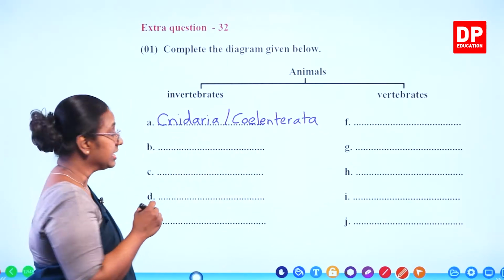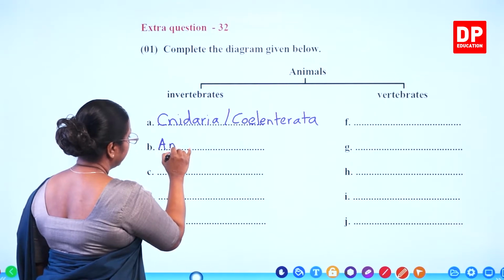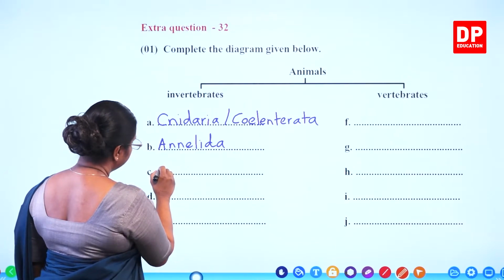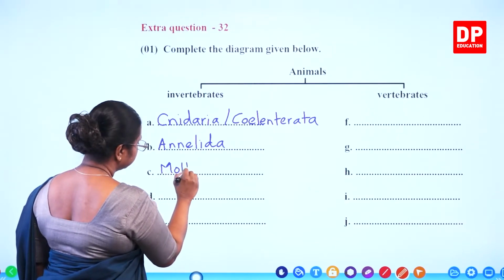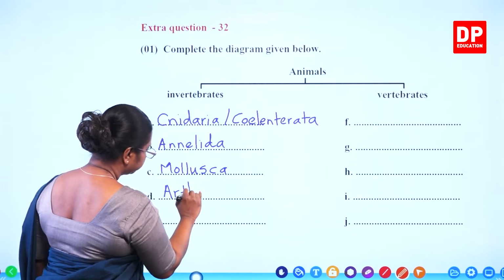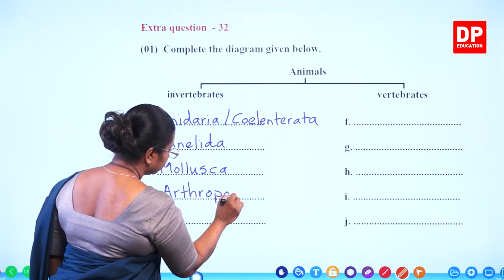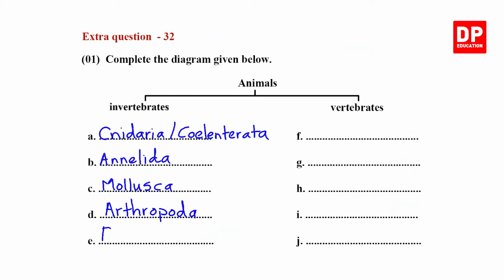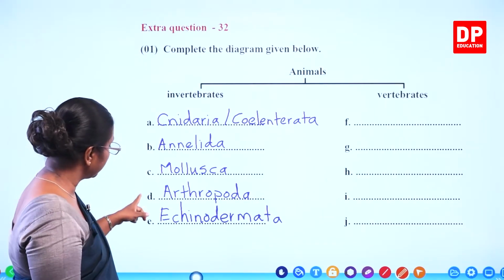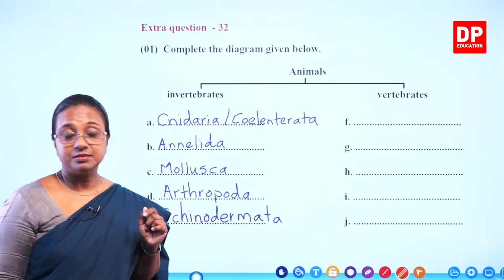Then we have Annelida, then we have Mollusca, Arthropoda, Echinodermata. Cnidaria, Coelenterata, Annelida, Mollusca, Arthropoda and Echinodermata.